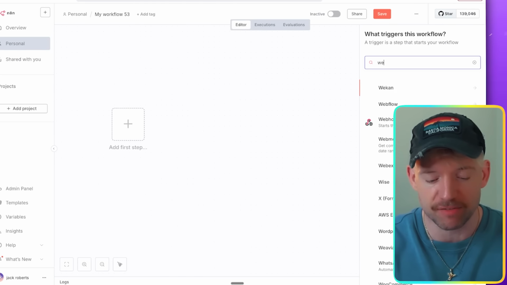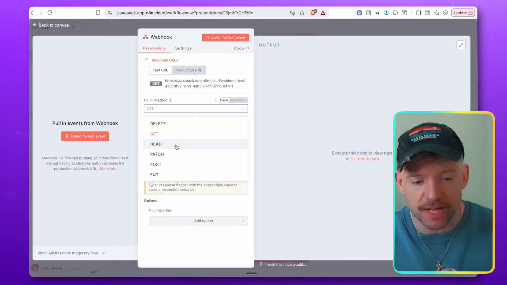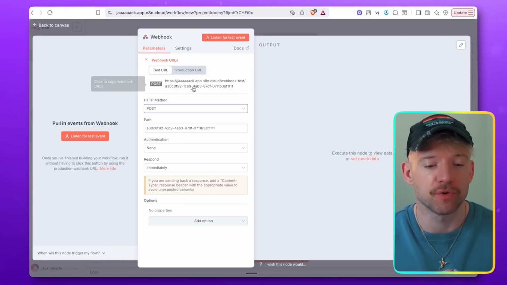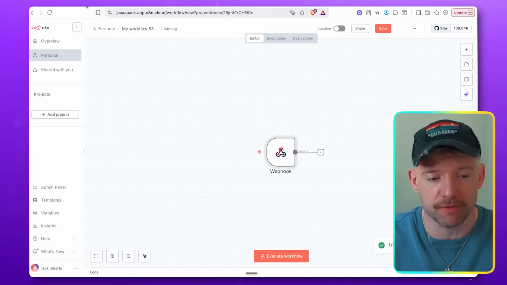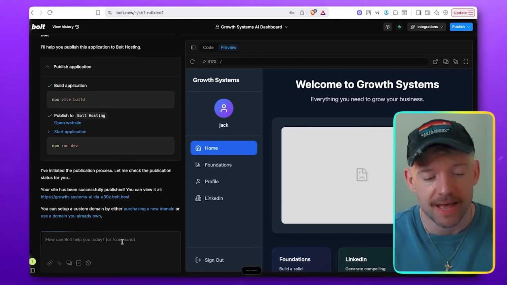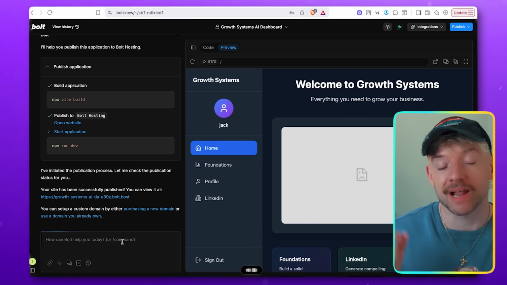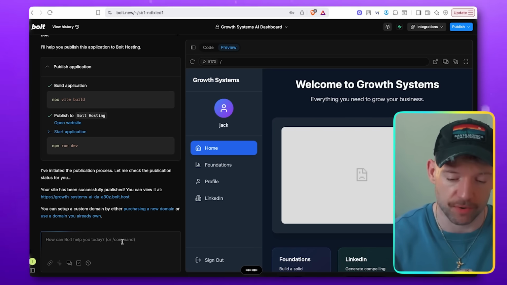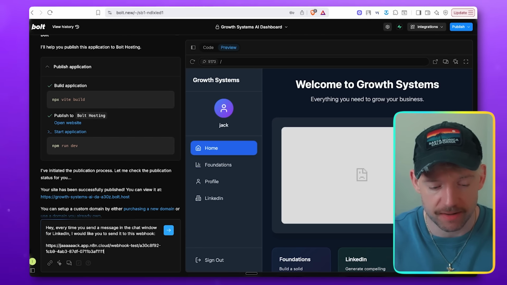So if I click on add a step here, I'm going to come over to webhook and add this here, right? And you're going to see this stuff here. You change that to post, and all you're going to do is click it to copy it. That's all you do. And then you come back over to bolt.new, and you're going to say, hey, every time you send a message in the chat window for LinkedIn, I would like you to send it to this webhook. That's all. And then all you do, guys, is just enter in that webhook.